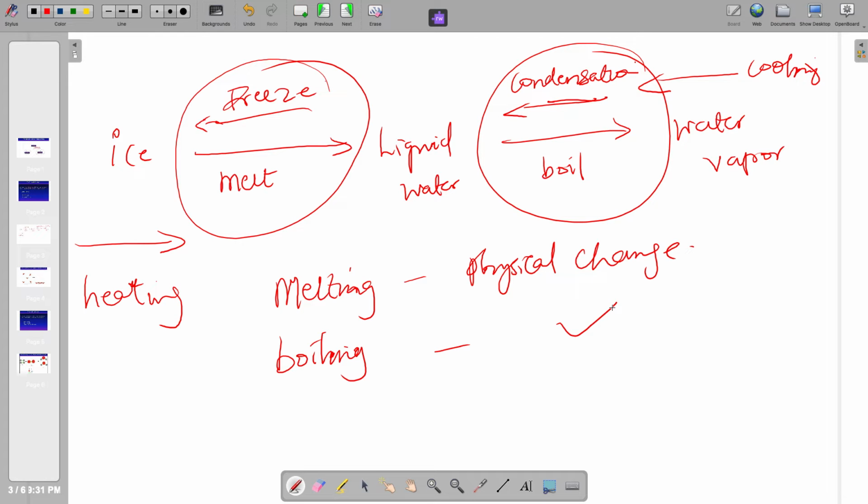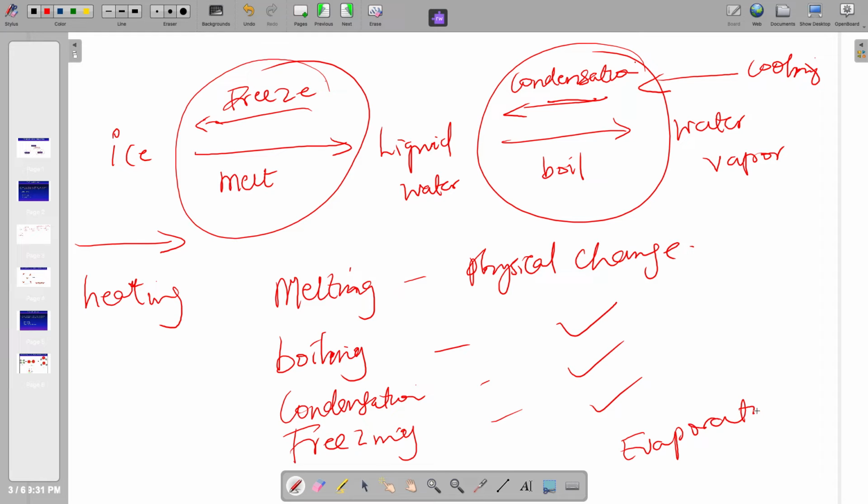Now, if we go in reverse, condensation is also a physical change. Freezing is also a physical change. And we can add others. We can also add evaporation. Evaporation of water is a physical change. So these are physical changes: melting, boiling, condensation, freezing, evaporation. They're all physical changes.